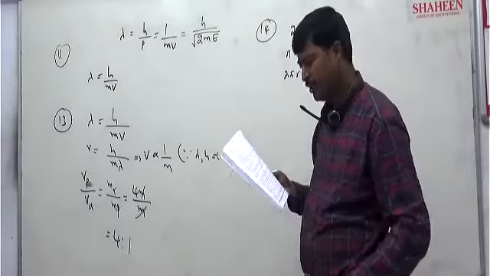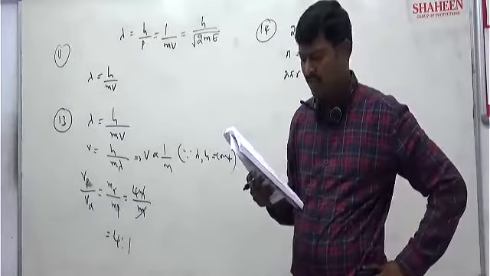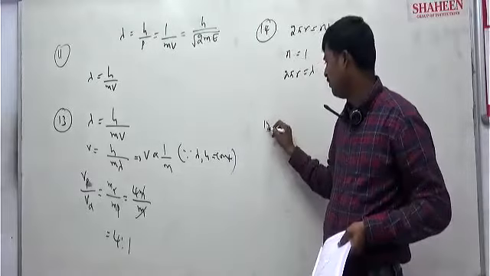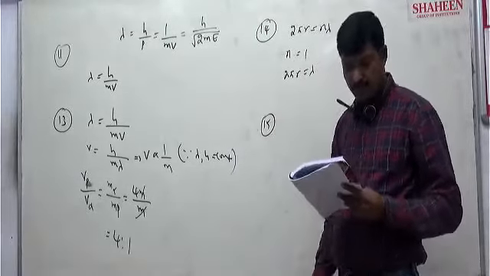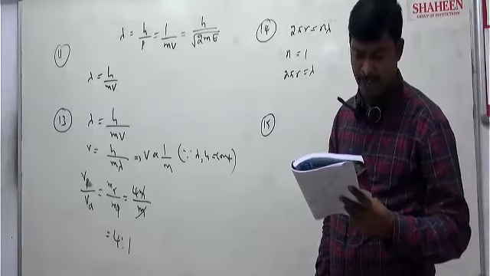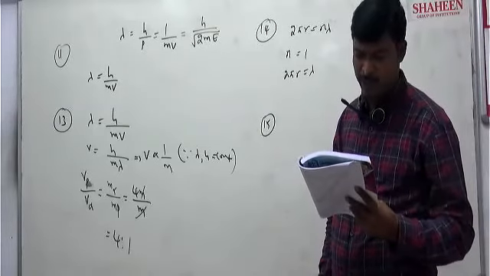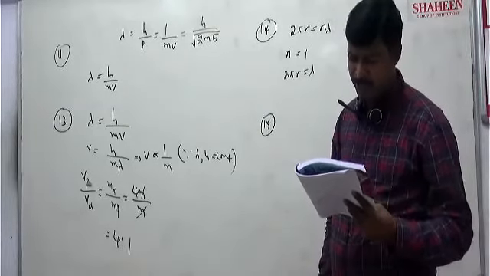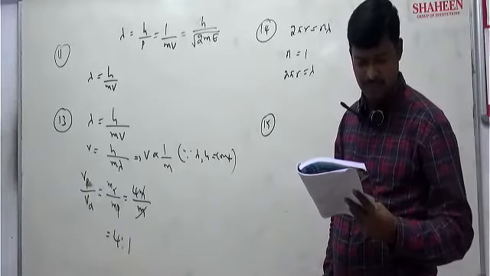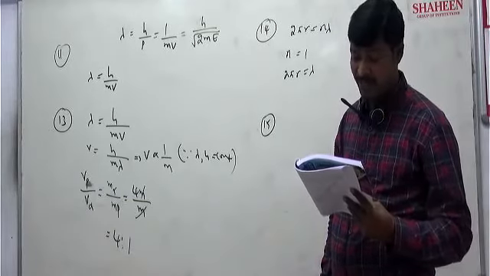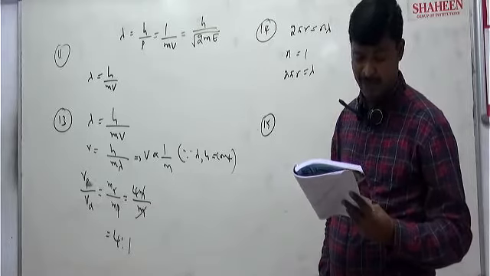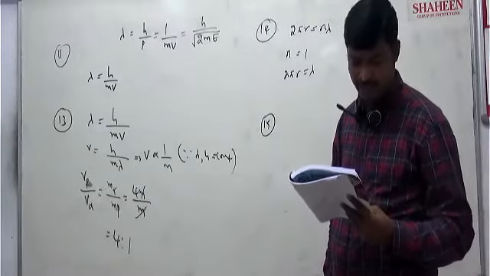Next question you see, 15th one. The energy that should be added to an electron to reduce its de Broglie wavelength from 10 power minus 10 meter to 0.5 into 10 to the power of minus 10 meter.